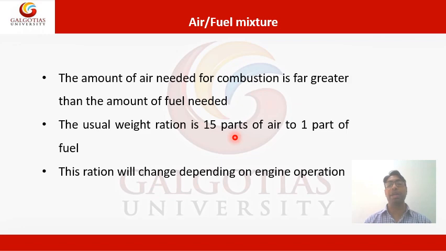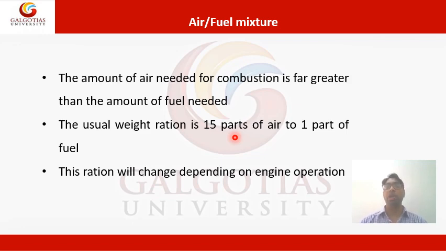That line is called stoichiometric. The stoichiometric ratio is the proper ratio in which fuel gets the oxygen it needs to burn fully, that is called stoichiometric or chemically correct.